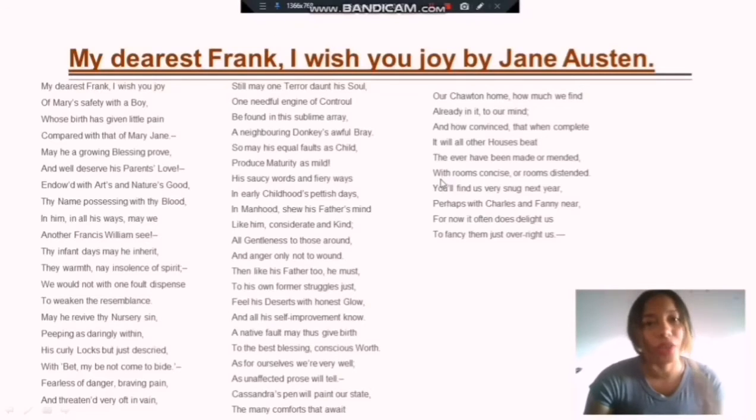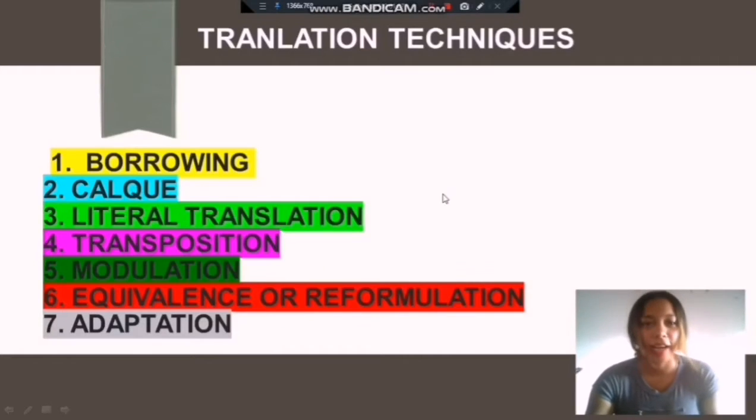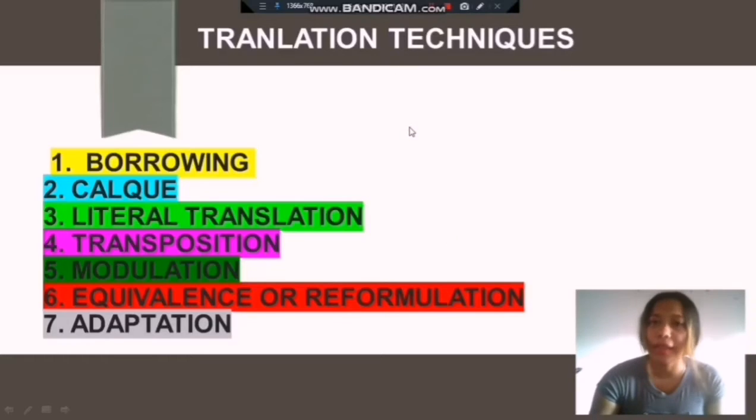I have chosen two paragraphs, and what are we going to do? First, we're going to analyze the poem. Second, we are going to look for the translation techniques, and finally, we're going to try to explain them. These are the most common translation techniques that I have found, so I'm going to try to look for them in the two paragraphs that I'm going to analyze.